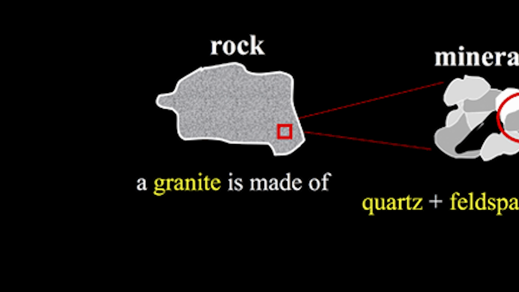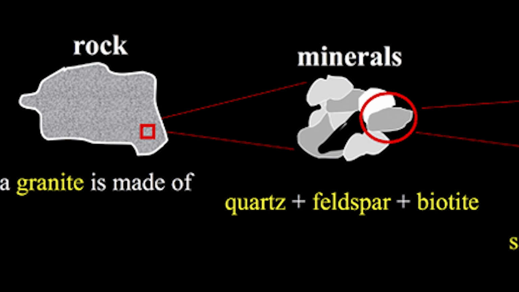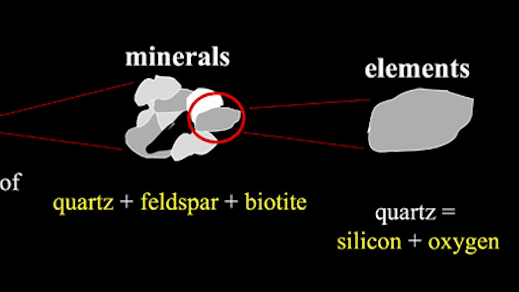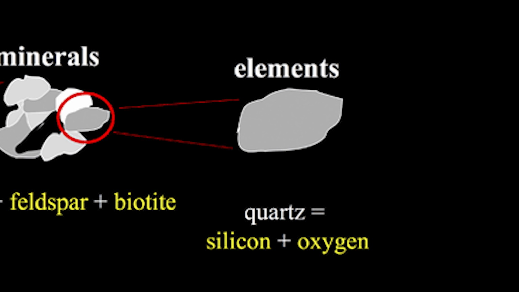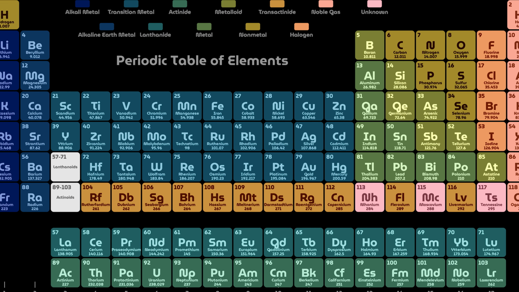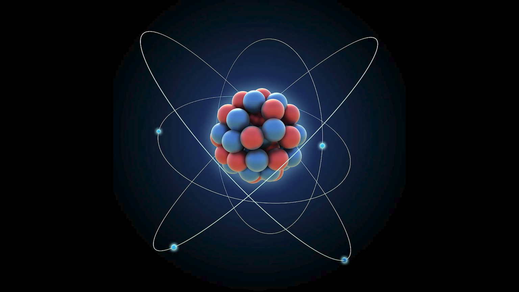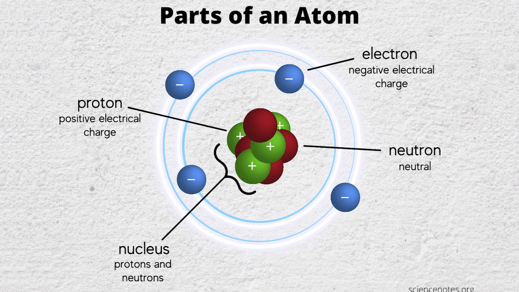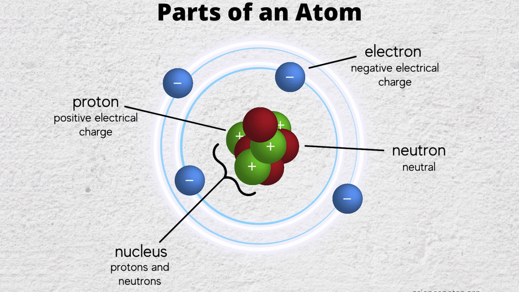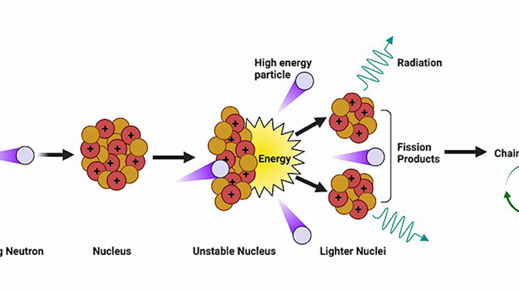What makes something a rock? Rocks must be composed of one or more minerals. Minerals are composed of one or more elements. Okay, let's break this down. We'll start with the elements. Elements are atoms, the smallest piece that we can split matter into, except for subatomic particles. Let's leave that to the physicists in another video.